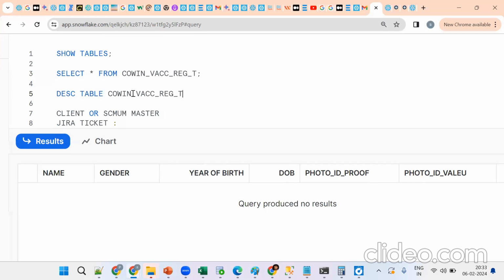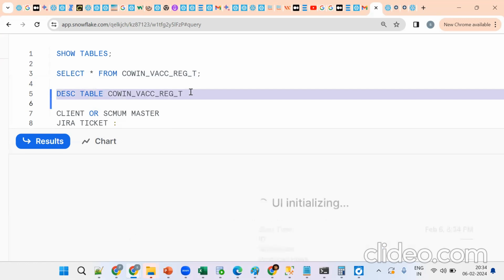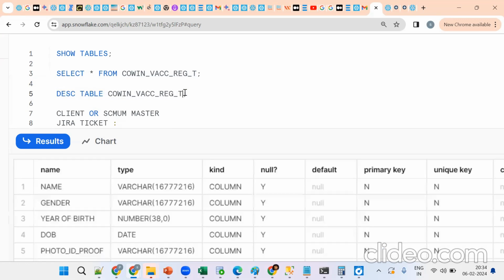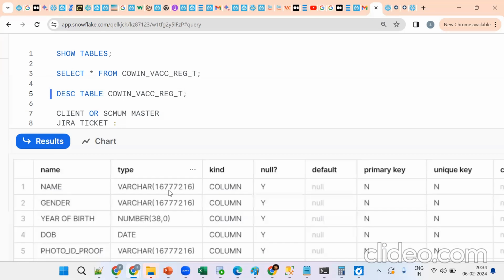Suppose I don't put a semicolon, does it work? Tell me if I put. It won't work. See, because now it threw an error. From one semicolon to the next, it will treat that as one statement. So we can select like this or put the semicolon, put it anywhere, and try to use Control Enter. Remember, for every statement try to make use of a semicolon so that it avoids confusion. You will see this later.